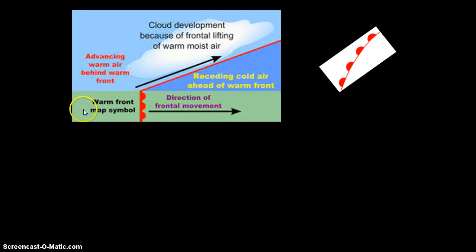This time now we have a large amount of warm air that's going to eventually overtake the cold air, and it kind of just covers it up and eventually will take over that region. And so the cloud development becomes warm and moist, and so usually when we see warm fronts move into the area, the temperatures begin to rise. And this is the symbol for a warm front. There's going to be the red with the half circles. The other one was the blue for the cold front with the triangles.